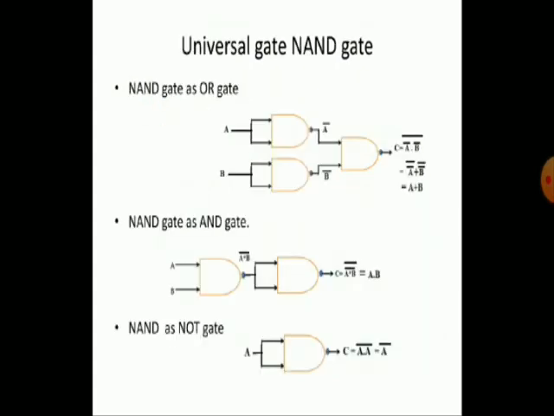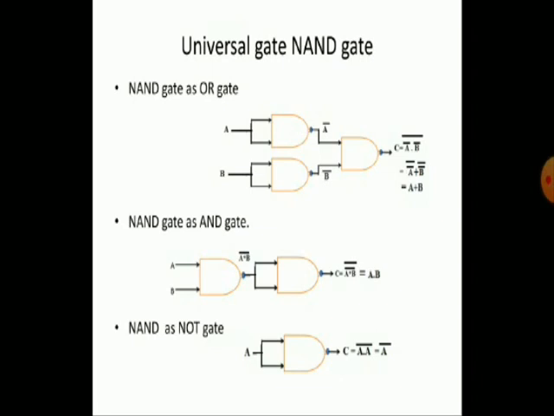Next, the universal gates, NAND gate. I already explained the definition of universal gate. By using a number of NAND gates, we can construct all other gates. For example, here you observe NAND gate as an OR gate. Here I am taking 3 NAND gates to construct an OR gate.